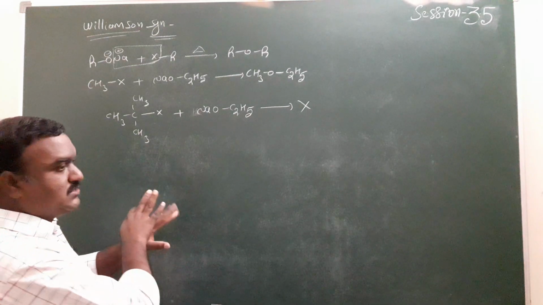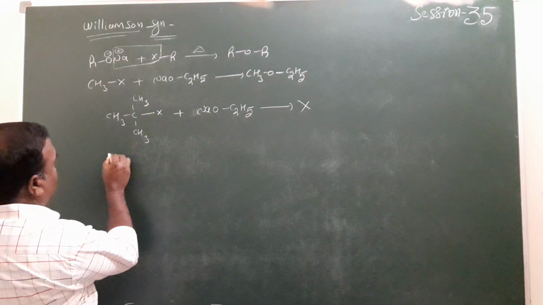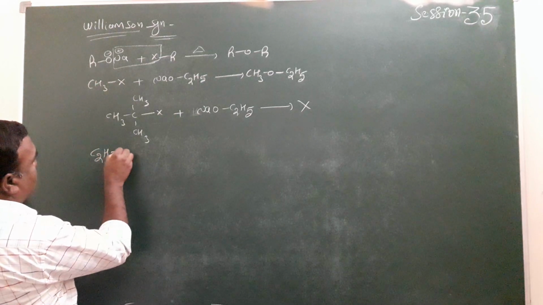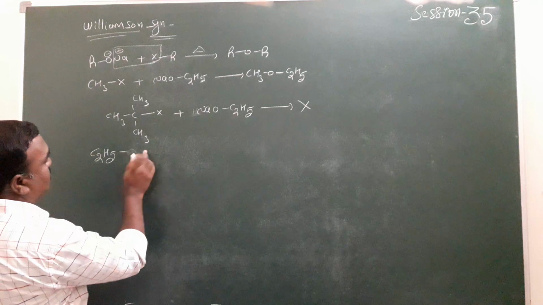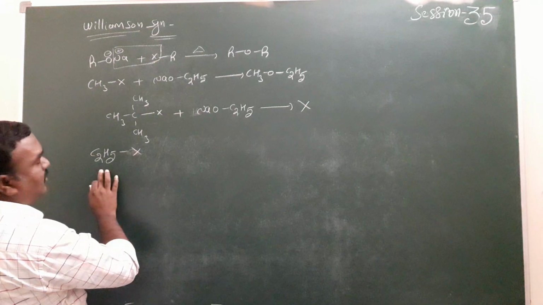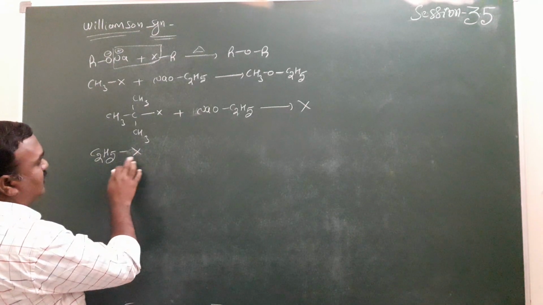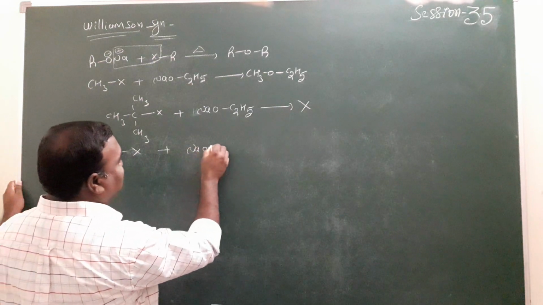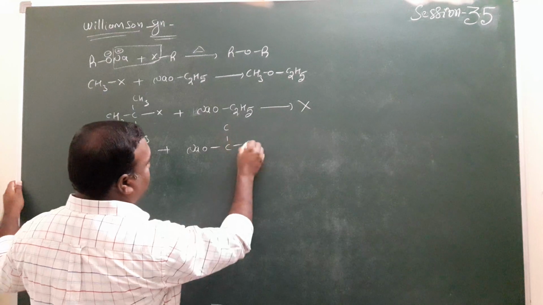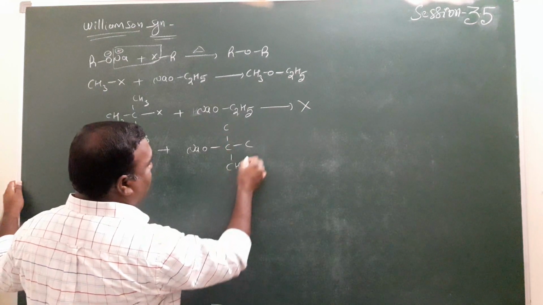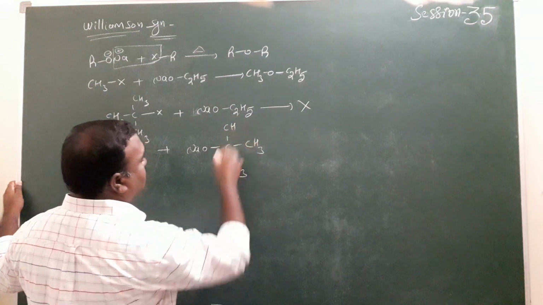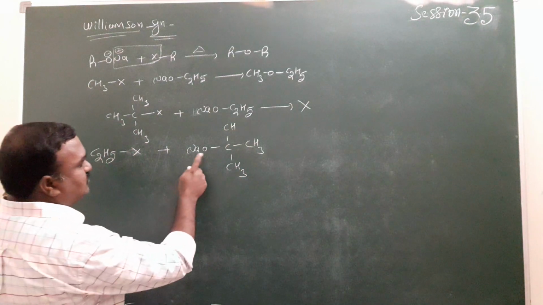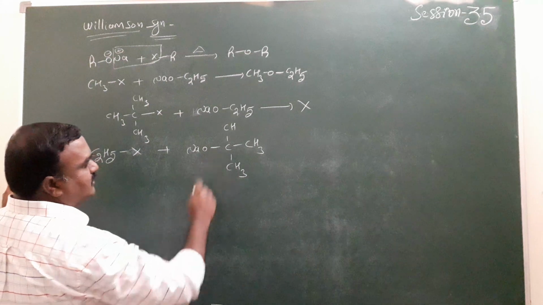If you take the reverse, the given alkyl halide is ethyl halide, C2H5 with chloride, bromide or iodide, and the given alkoxide has tertiary nature. Bond cleavage is possible between the carbon and halogen, but not between oxygen and carbon.